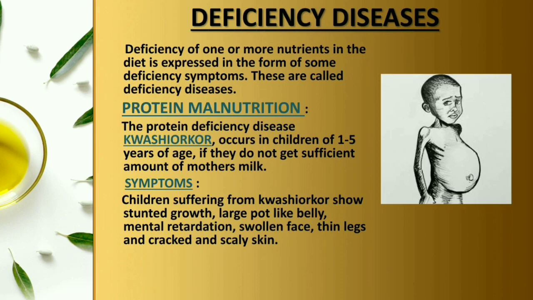The protein deficiency disease kwashiorkor occurs in children of 1 to 5 years of age if they do not get sufficient amount of mother's milk. Now this disease kwashiorkor occurs in children of age 1 to 5 years old. When they do not get the sufficient amount of protein from the mother's milk, they suffer from this disease.